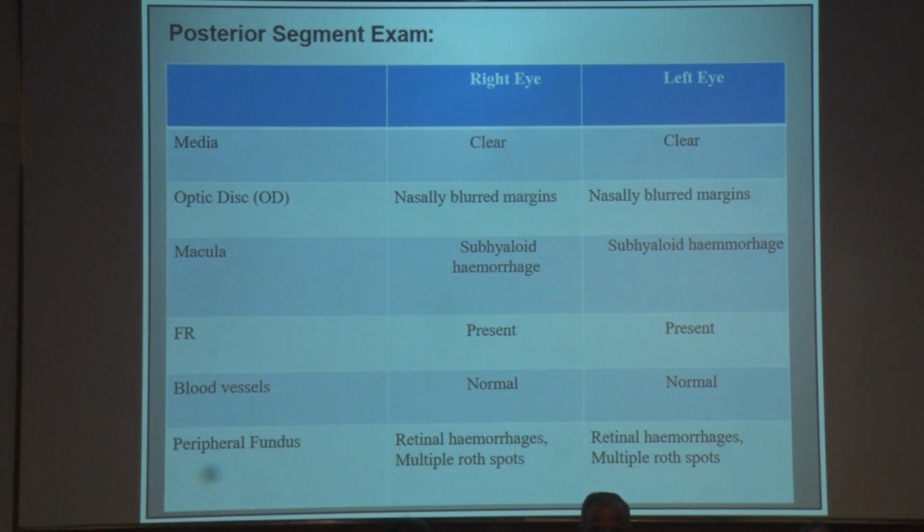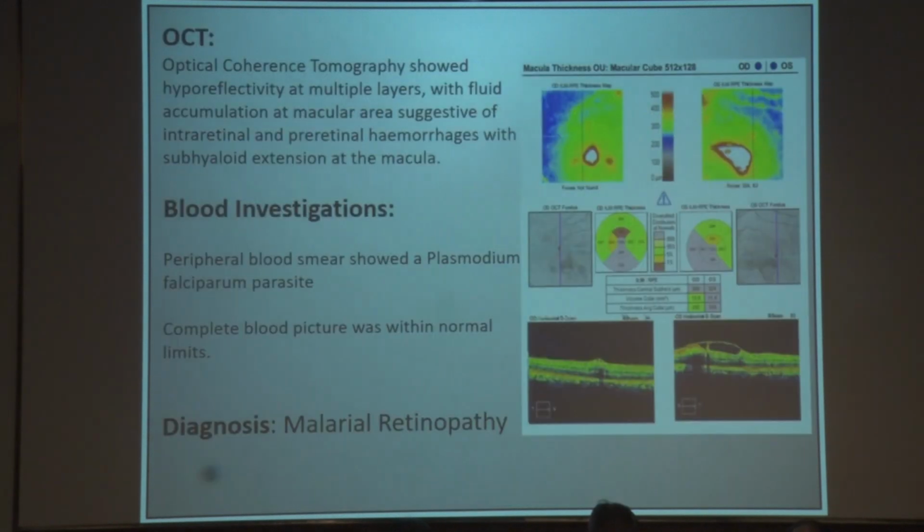Moving on to the posterior segment examination, media was clear in both eyes. Optic disc showed nasally blurred margins, and macula showed subhyaloid hemorrhage in both eyes. Foveal reflex was normal and blood vessels appeared normal, and peripheral fundus examination revealed retinal hemorrhages and multiple rod spots in both eyes. OCT was done for the patient, which revealed hyporeflectivity at multiple layers with fluid accumulation at the macular area, suggestive of intraretinal and pre-retinal hemorrhages along with subhyaloid extension at the macula.